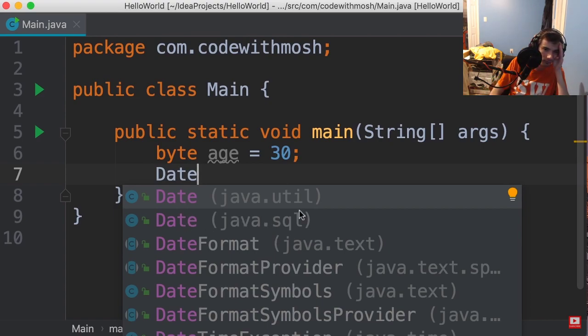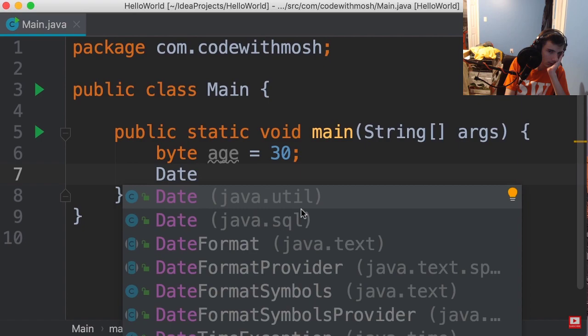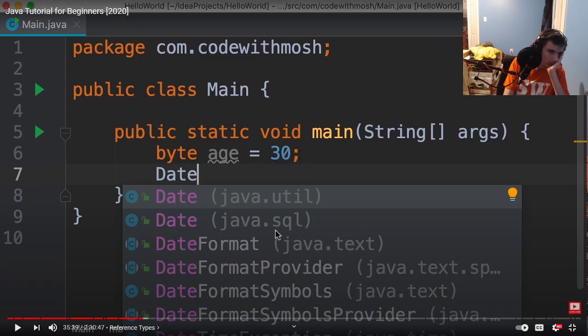They don't conflict. So packages create a namespace for our classes, okay? Now in this case, if we select the first date class and name package, now here we have a date class in this package, java.util. So this package contains a lot of utility classes that are useful in a lot of programs. We also have a date class in a different package, java.sql, which is used for programming databases.